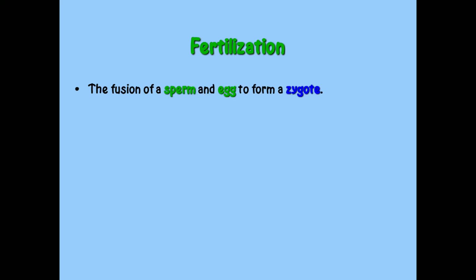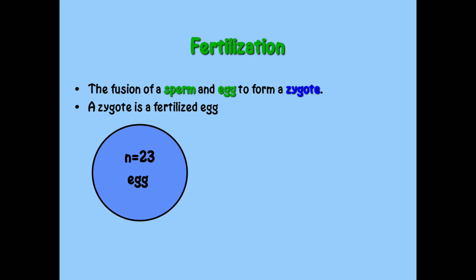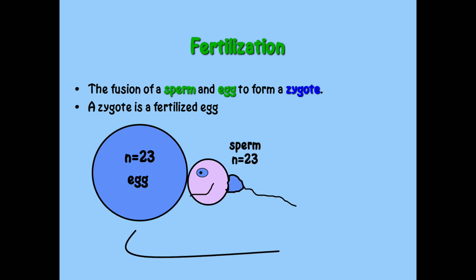Fertilization, the fusion of sperm and egg to form a zygote, is called fertilization. A zygote is a fertilized egg. In this diagram, you can see that sperm and egg fuse to form a zygote.